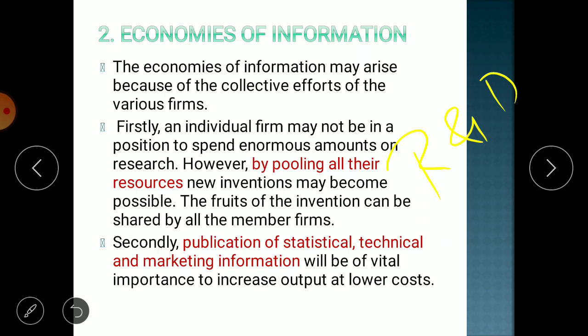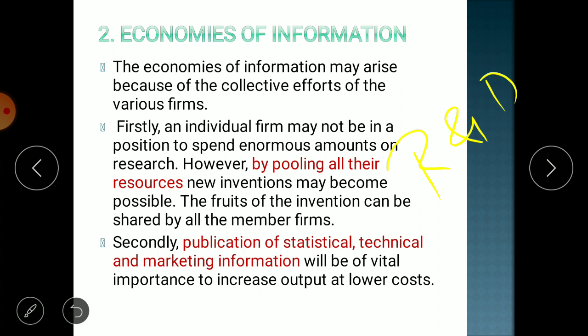If research is not successful, then each firm has not lost a big amount which takes their business to an end. So there is a benefit in both extremes: if research is successful, they get a very good product. So that is what economies of information is. Collectively they have pooled the amount, and they have done common research and developmental activities.